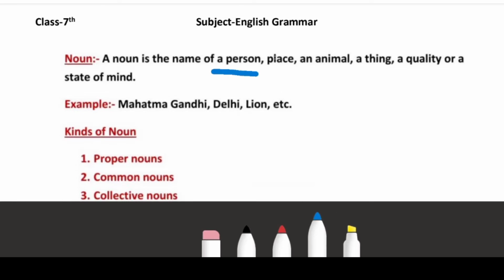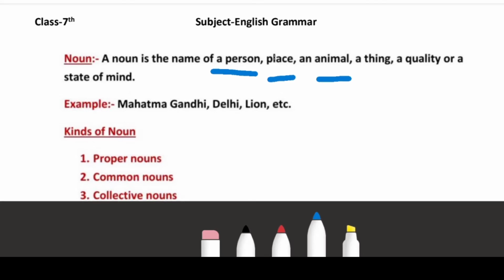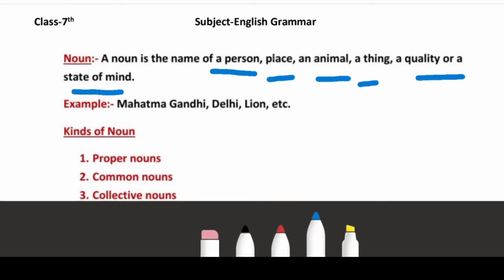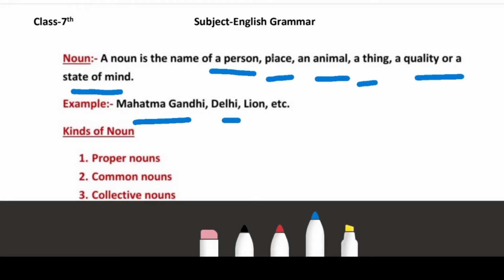It can be your name, your father's name, your mother's name, a place, the village or the city in which you live, an animal, any animal. Here it can be your dog, cat, rabbit, a thing. Example, the mobile phone in which you are watching this video. Quality or state of mind: honesty, bravery, intelligence. Okay, all these things come under noun. Few examples I have written over here: Mahatma Gandhi, Delhi, lion, etc. All these come under noun.